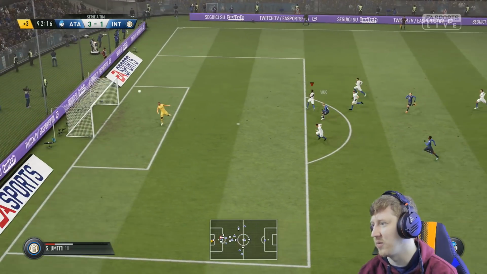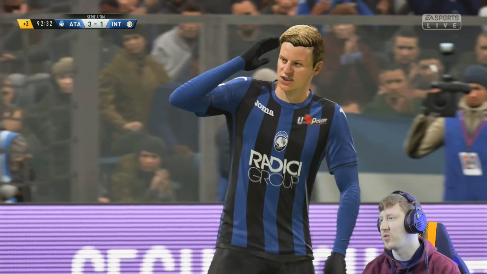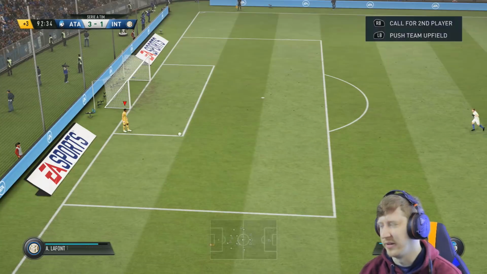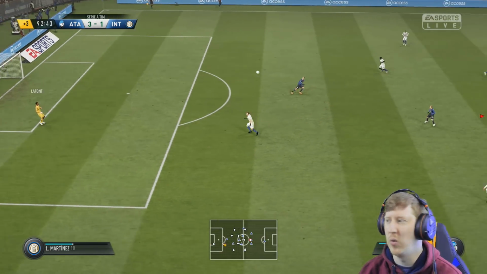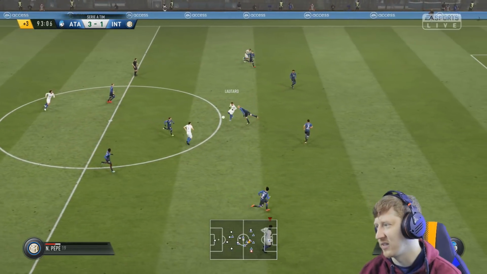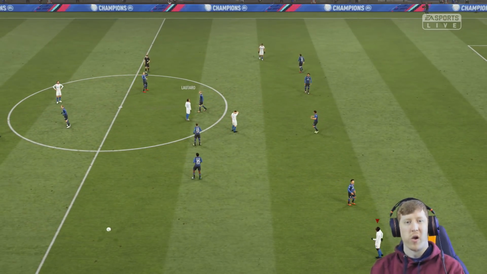And Titi's just going to outmuscle him here. Did he do enough to force the goal kick? He did, but it doesn't matter. It's going to be a 3-1 defeat to Atalanta. That throws the season back into question.